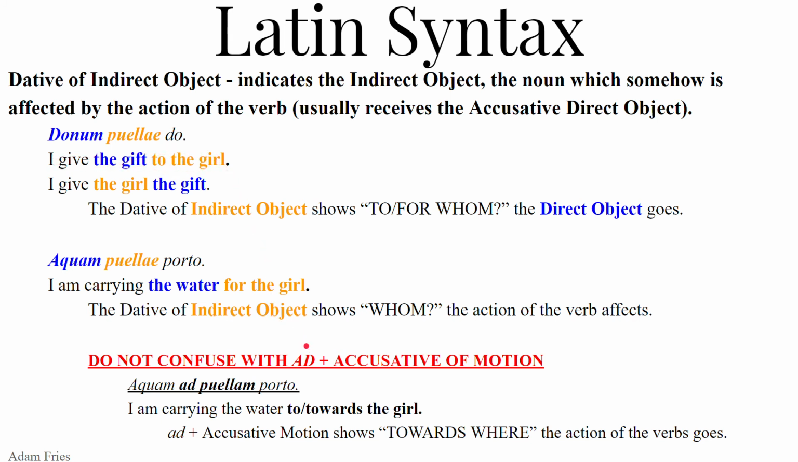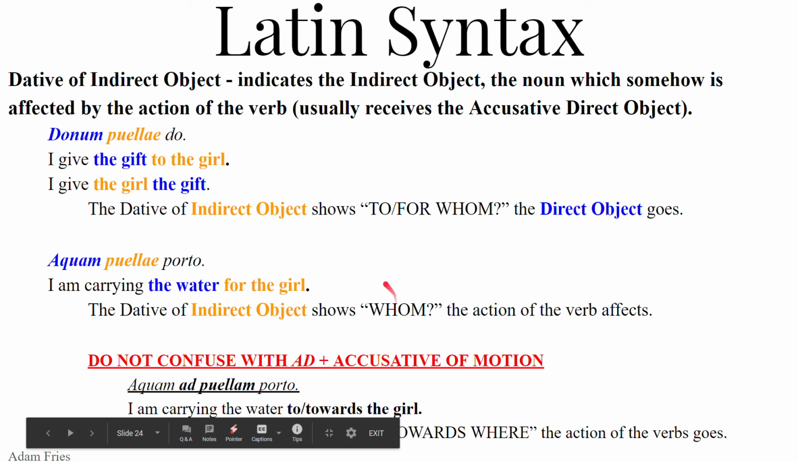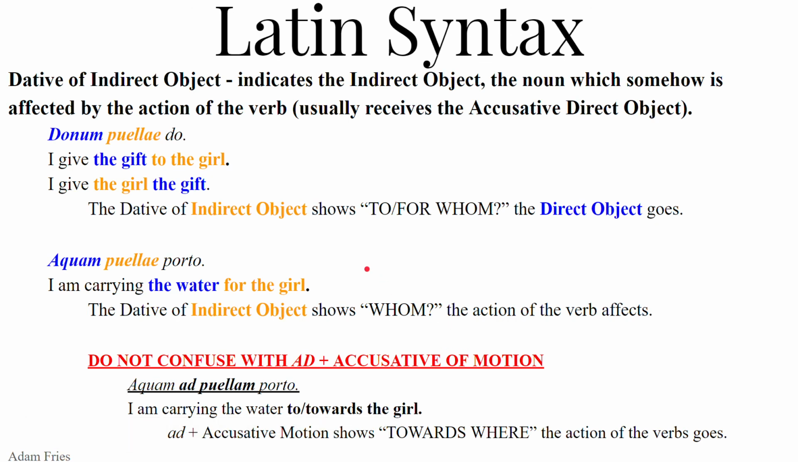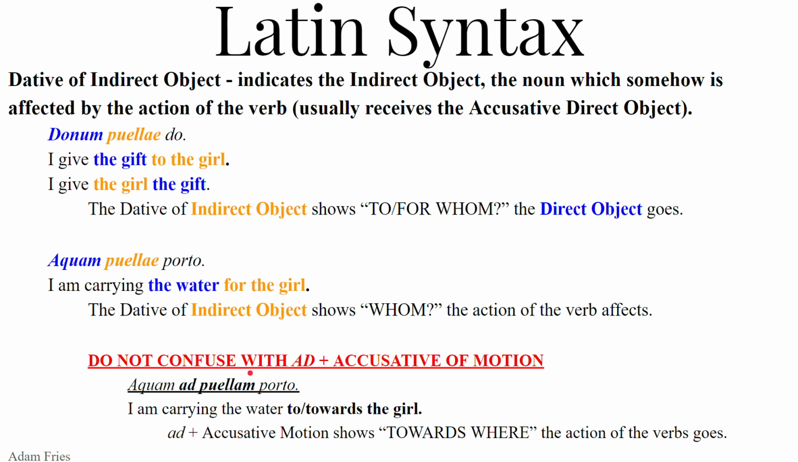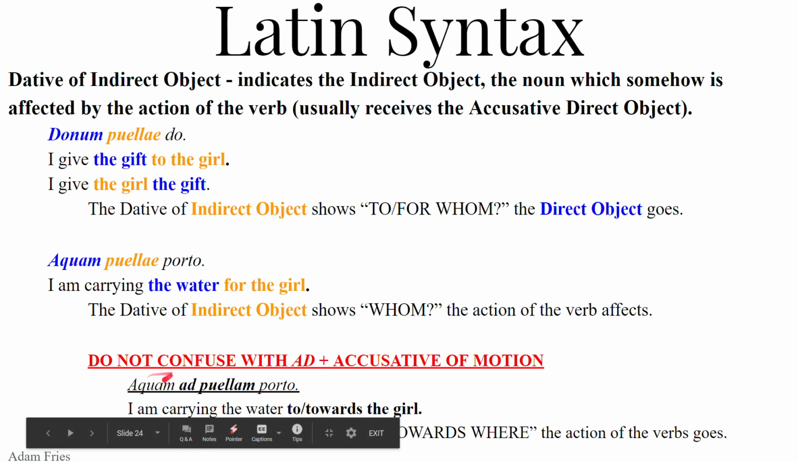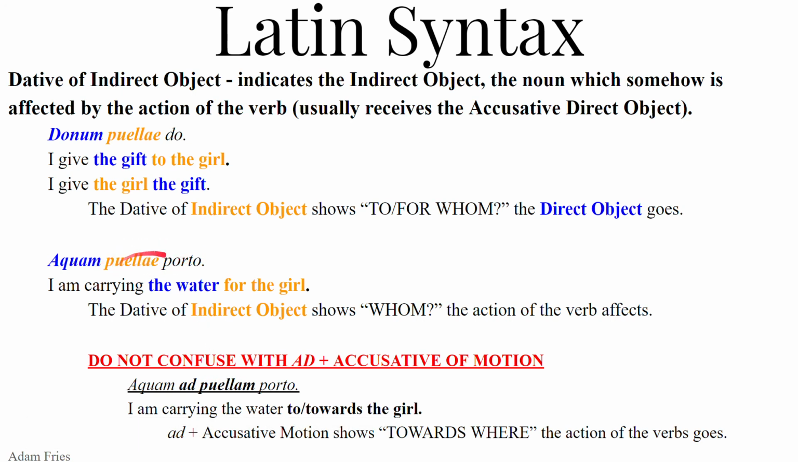So you've already seen ad with the accusative showing motion, like aquam ad puellam porto. So I am carrying the accusative direct object ad puellam, towards the girl. Accusative motion towards the girl. Ad puellam. The water's not for her. That would be puellae. This sentence example, that would be dative. So the ad plus the accusative here is definitely showing that we are moving this direct object towards the girl, whereas here, the action is somehow for her.